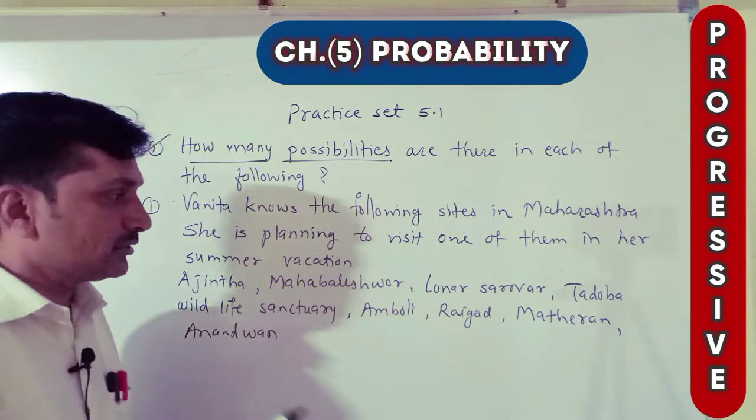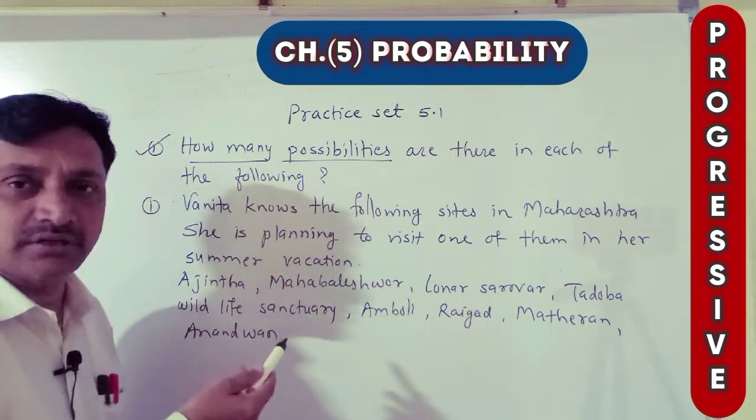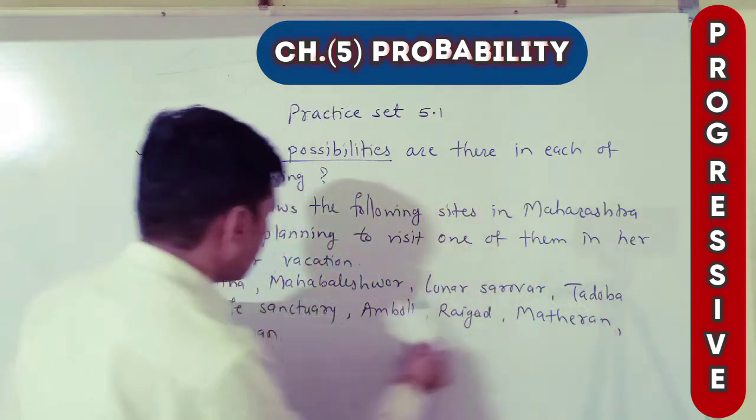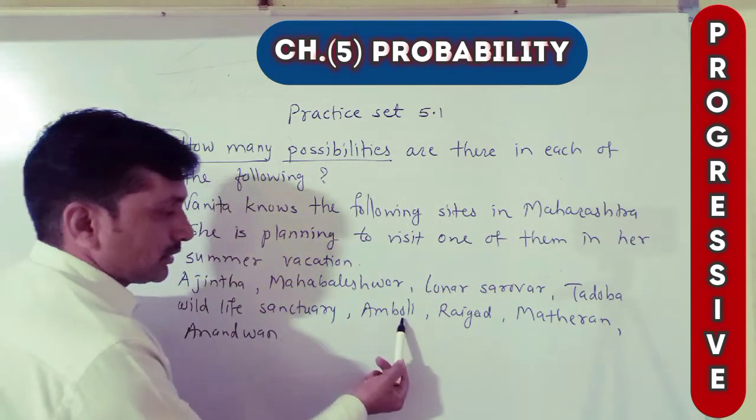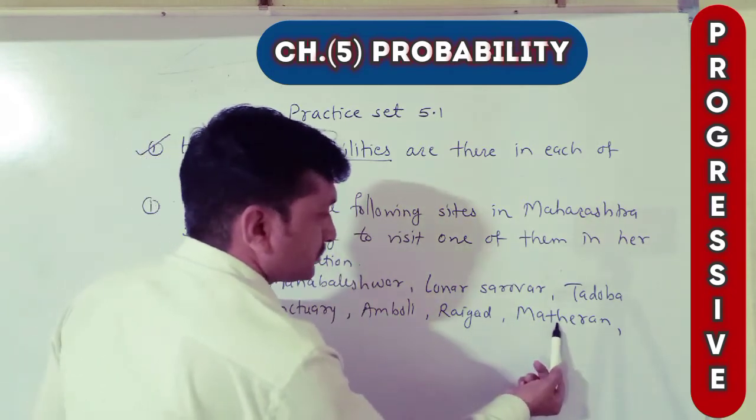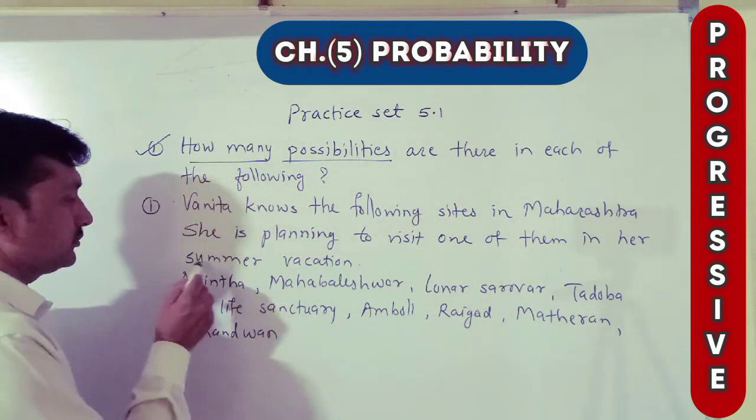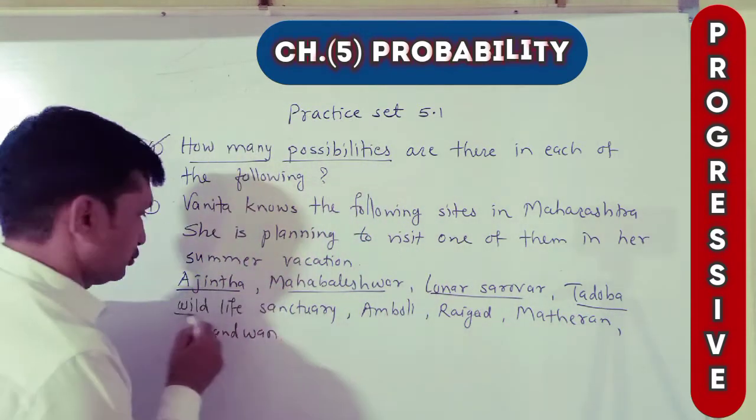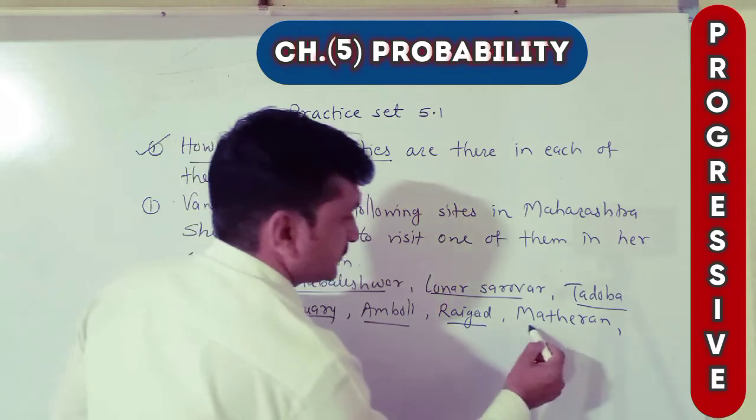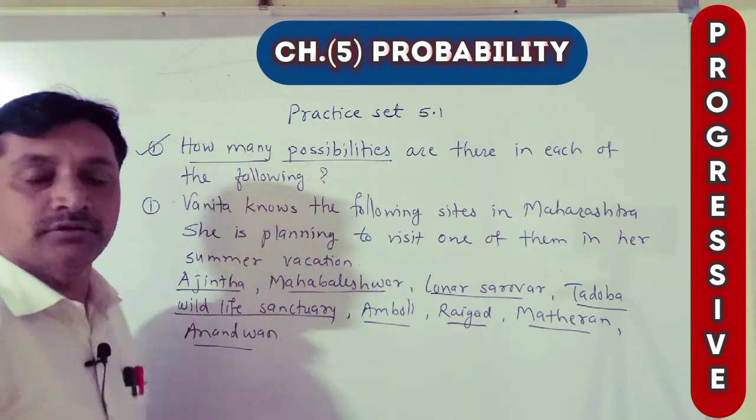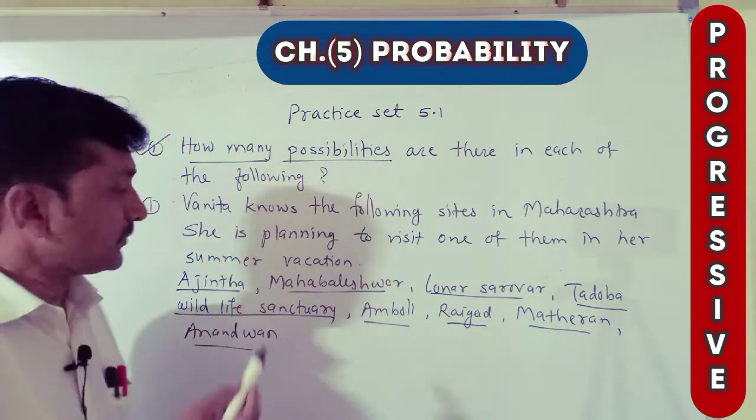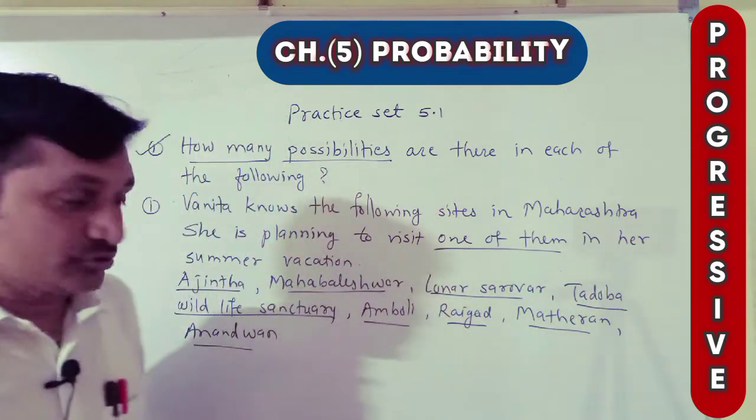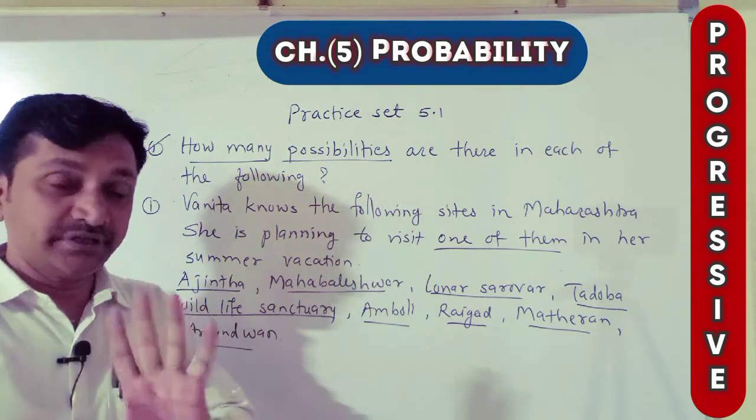And what is the possibility? Then let's see how many names are there in the list. Ajanta, Mahabaleshwar, Lonar Sarovar, Tadoba Wild Sanctuary, Amboli, Raigad, Matheran, Anandvan. How many? 1, 2, 3, 4, 5, 6, 7, 8. How many possibilities are there? 8 possibilities. She is planning to visit one of them. Means possibilities are 8.